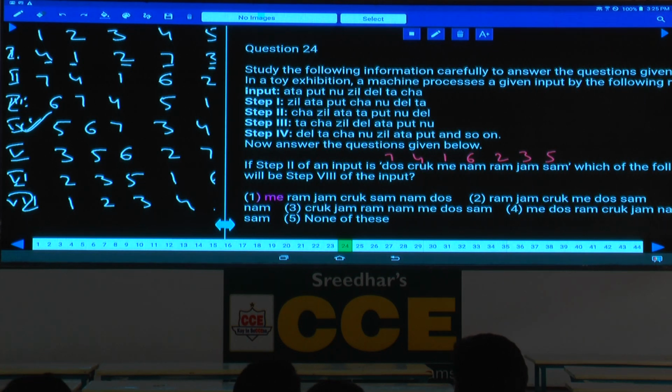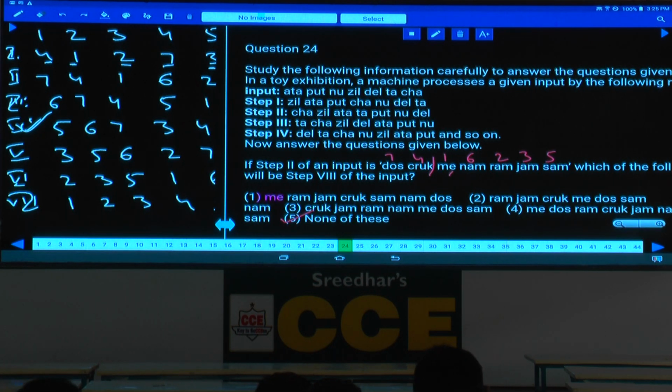Now in step 1, 8th step is nothing but your step 1. And in step 1, what is the order? 4 and 1 should be the order. And what is 4? 4 is correct. And 1 is what? 1 is me. Correct and me should be repeated. And in correct and me is nowhere repeated, so choice 5, isn't it? Then question number 25.